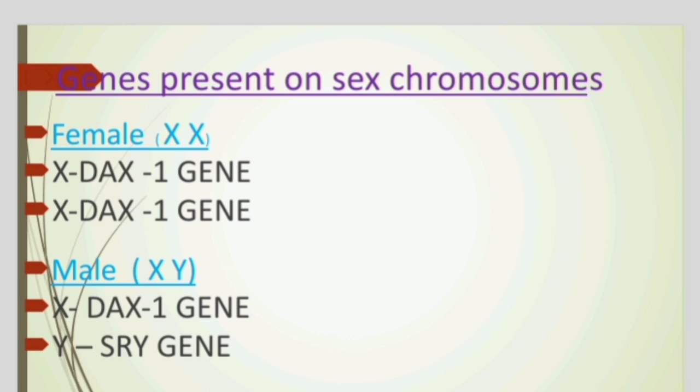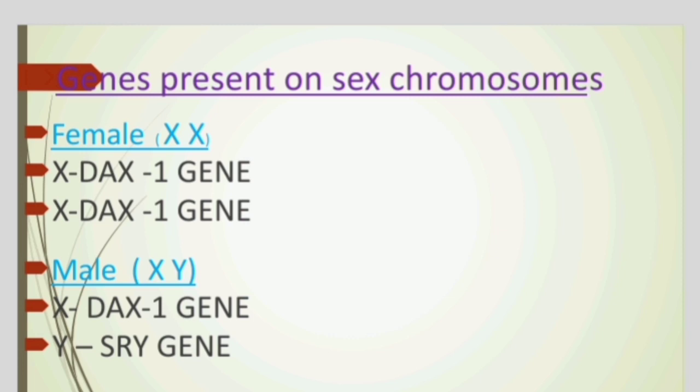The X chromosome contains the DAX1 gene which is present in the female, and the same DAX1 gene is present on the male X chromosome. Along with that, the Y chromosome has a gene called the SRY gene, and this SRY gene plays a crucial role during sex determination. Why? Because in mammals and human beings, maleness is caused by the presence of the Y chromosome.